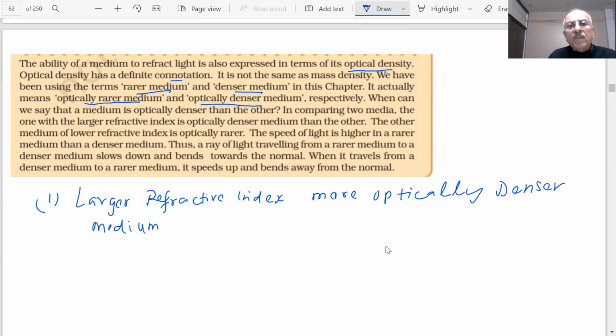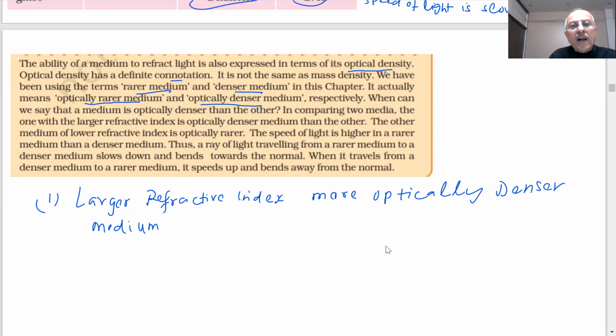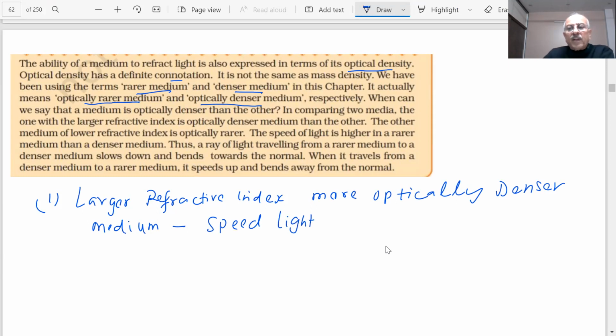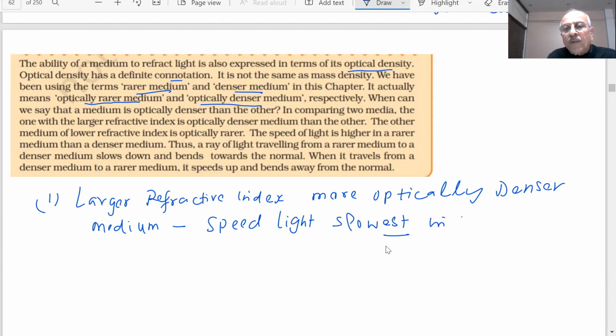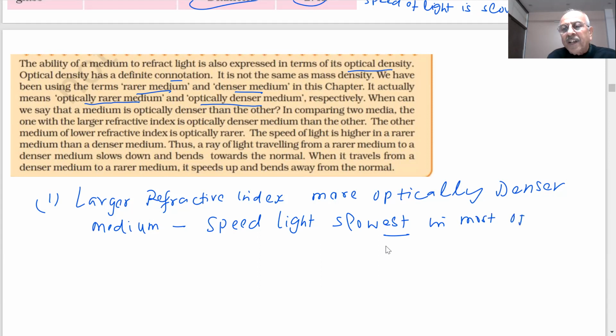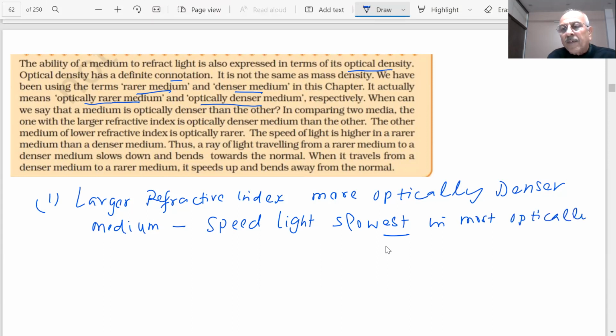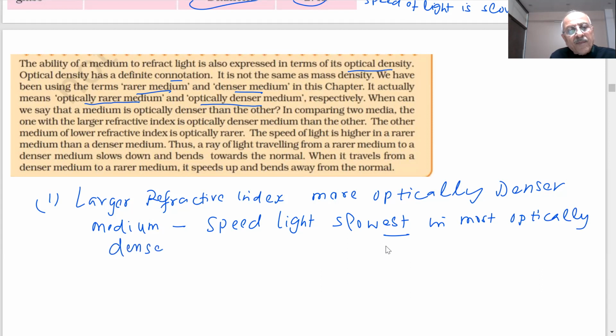More optically denser medium, and that means, student, the speed of light will become slowest in the most optically denser medium. Okay?